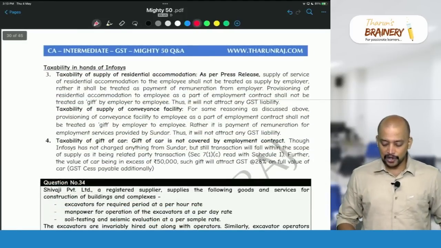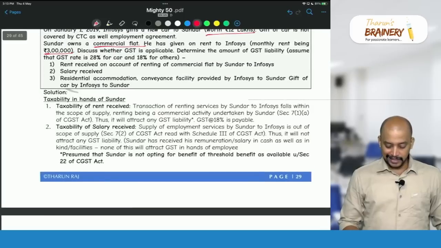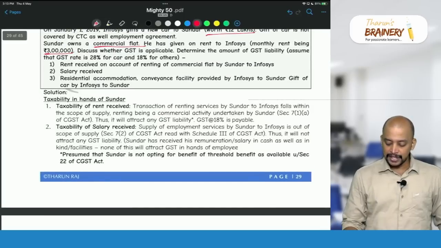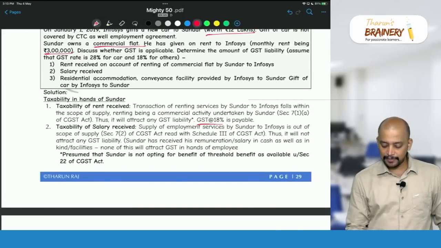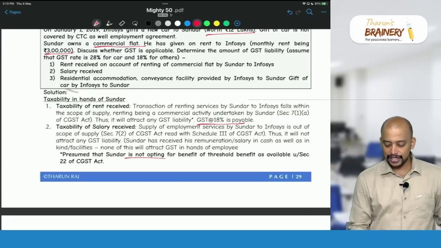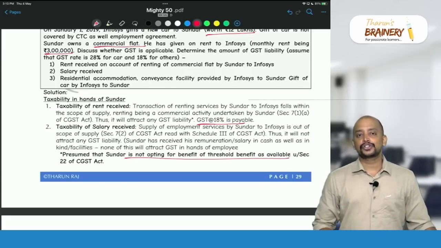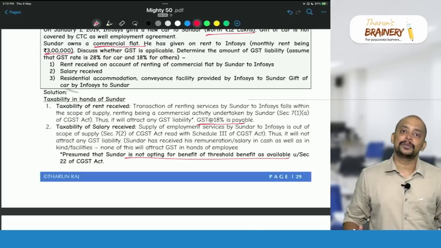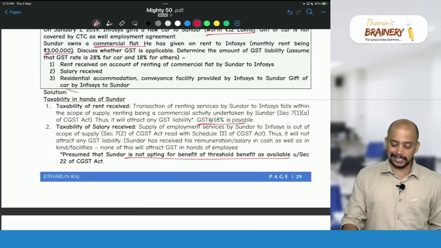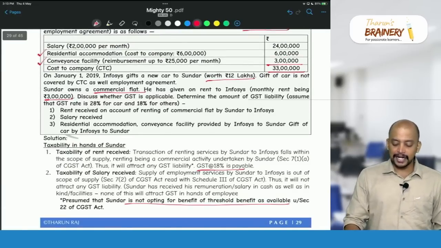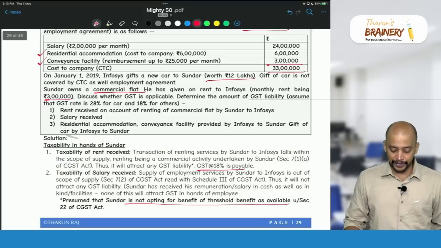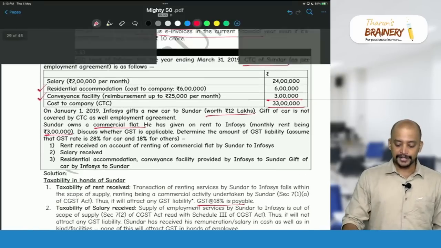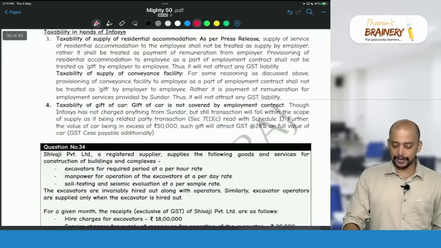So residential accommodation, one second. So rent received, transaction. So here GST at the rate of 18% is payable. Presume that Sundar is not opting for the benefit of threshold limit, which means he crossed the threshold limit and is required to pay GST. So therefore, rent received we discussed, salary also we discussed, and the other perquisites given by the employer to employee. So that is the answer for this. It's a very good question.